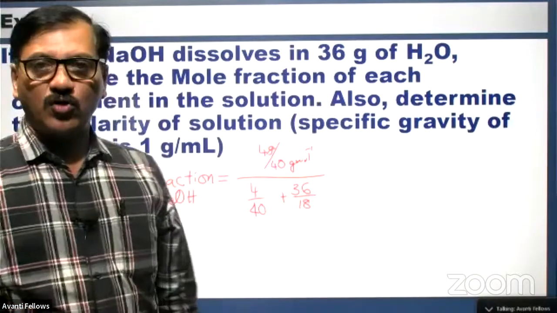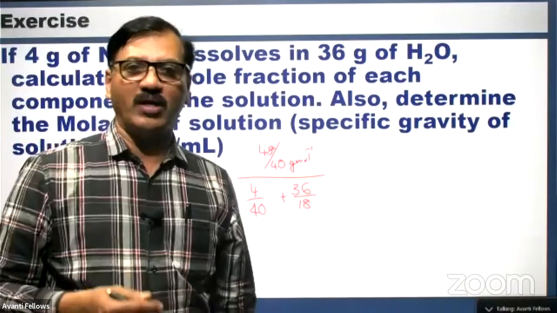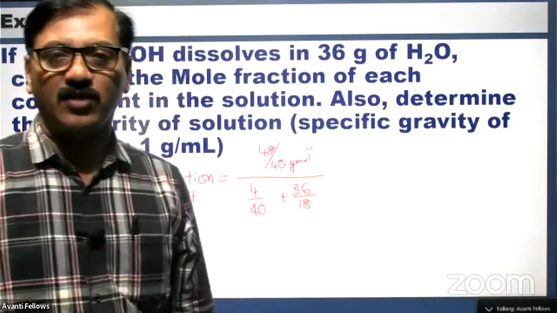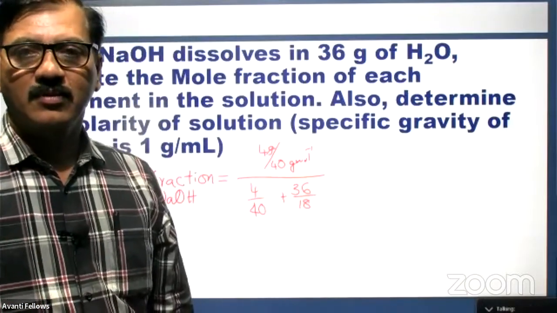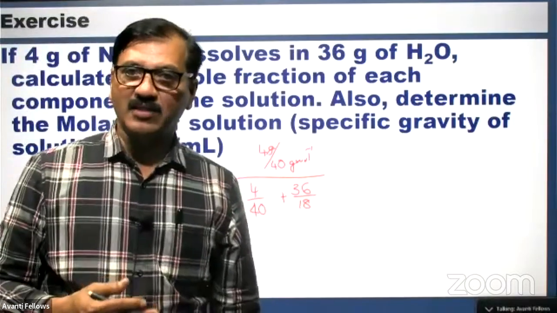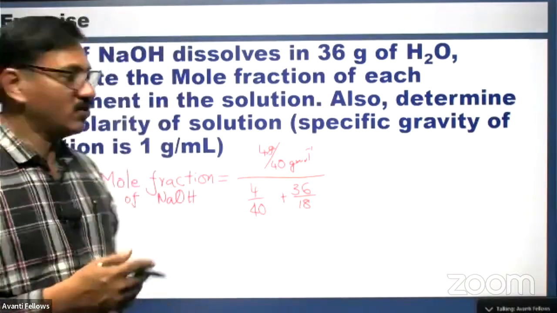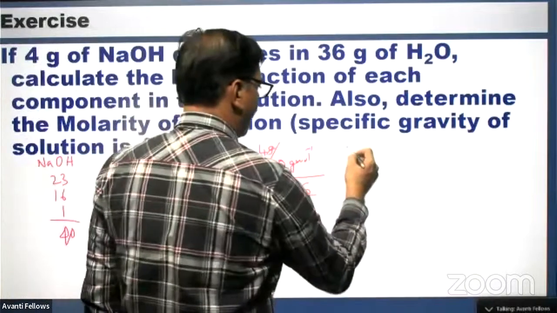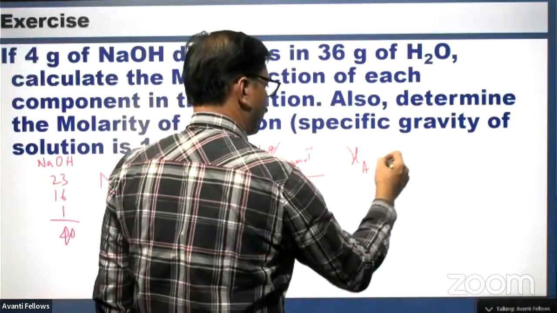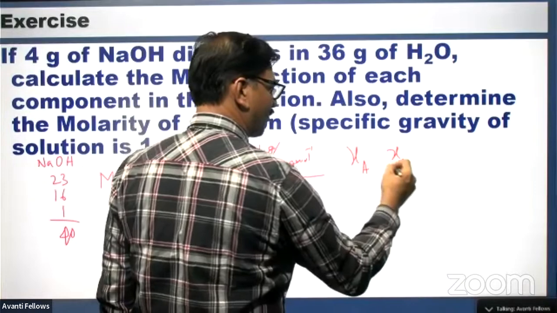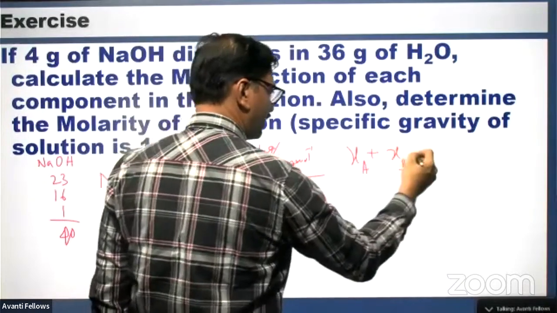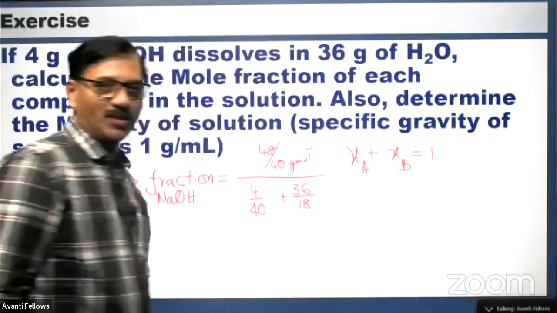If it is a binary solution and mole fraction of one component is known, how will you find out the mole fraction of the other? Just by subtracting this from 1, right? Because if XA is the mole fraction of one component and XB is the mole fraction of another component, the sum of this will be 1 for a binary solution.